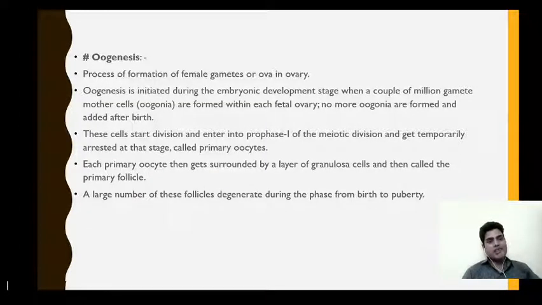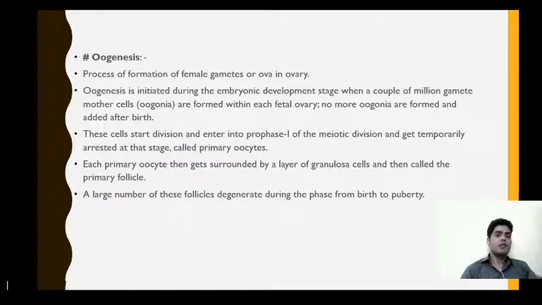Now it is different from spermatogenesis, since spermatogenesis starts after attaining the puberty age, but in case of female, oogenesis is initiated during the embryonic developmental stage. So that means when the female is in the fetal stage, it will produce a large number of gamete mother cells, that is oogonia.